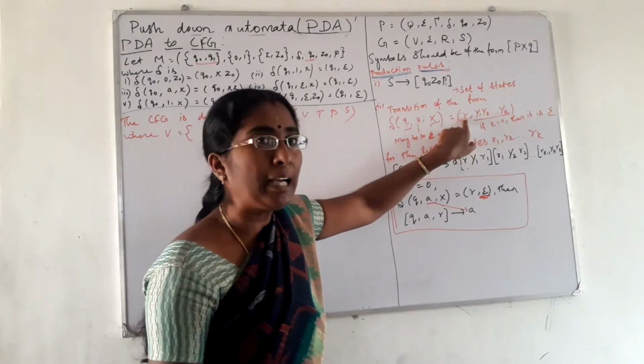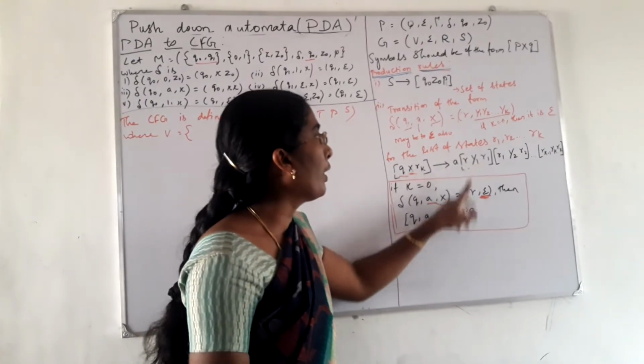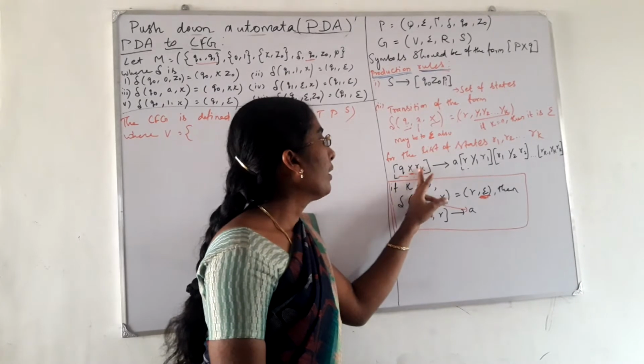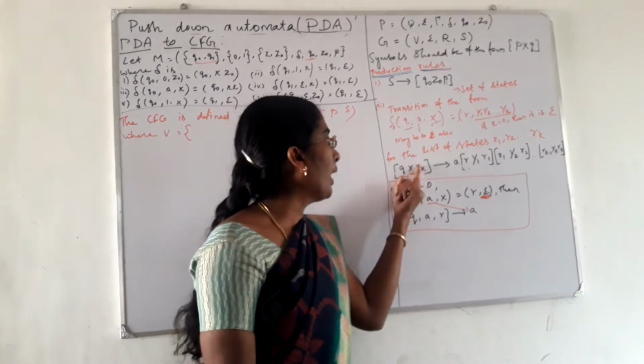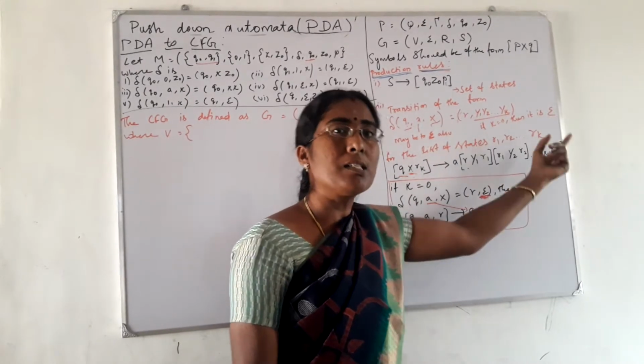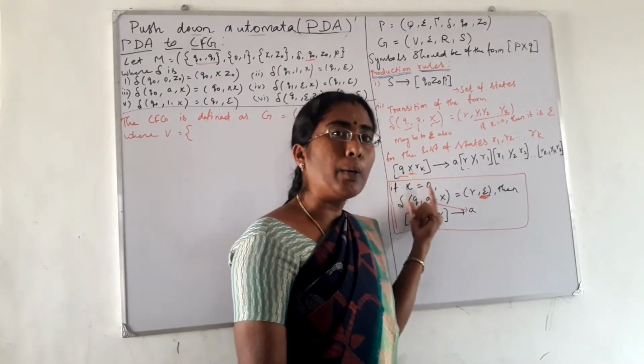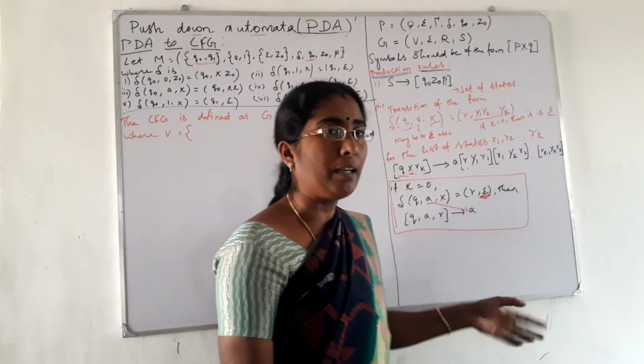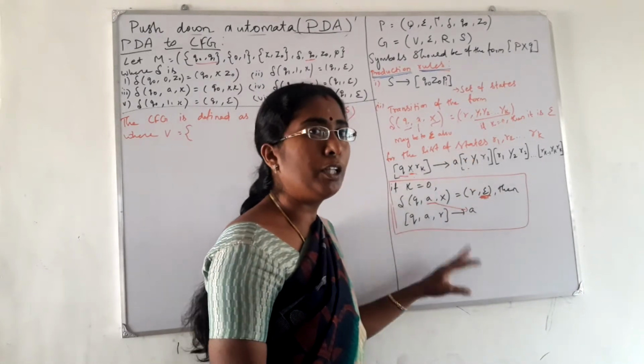But if you are writing the production for R1, the last symbol has to be R1, or R7 or R9. This R is common for all the productions.